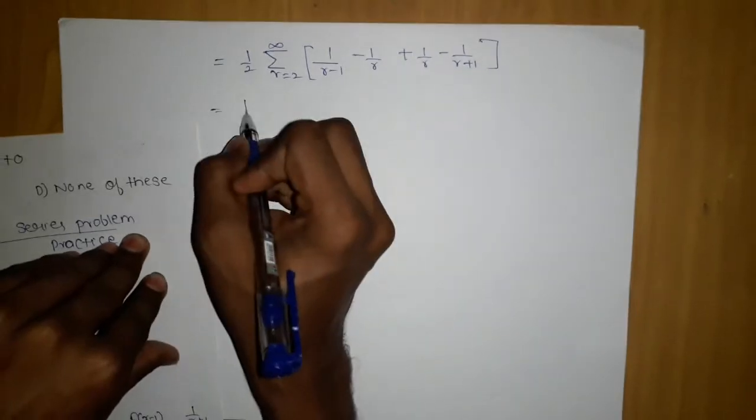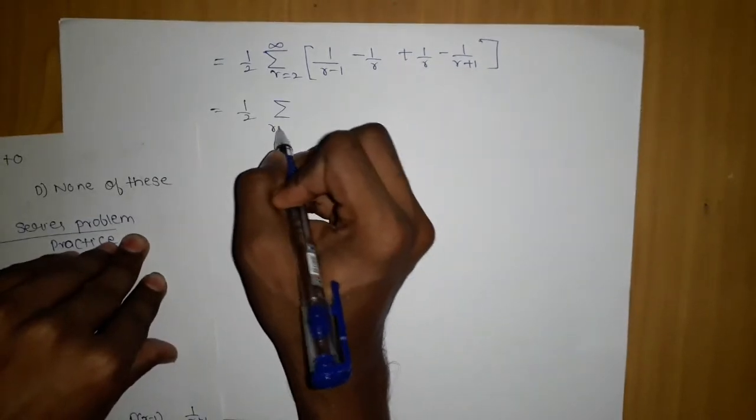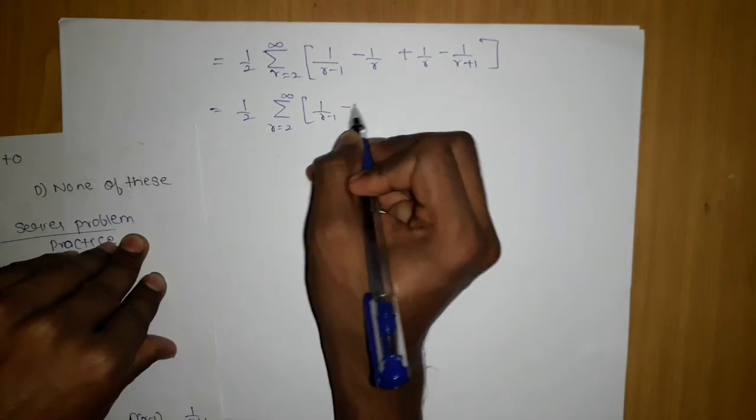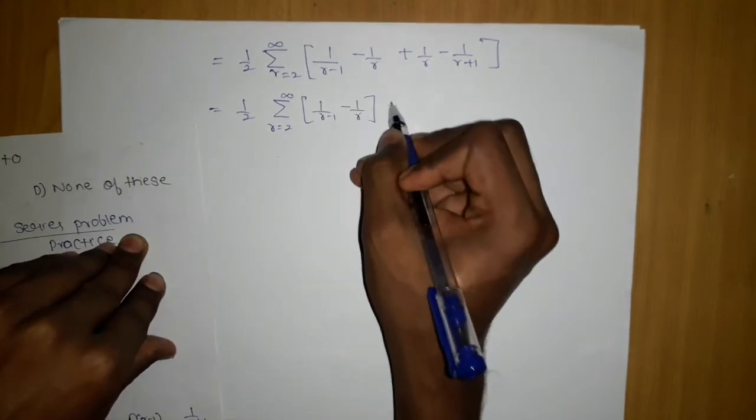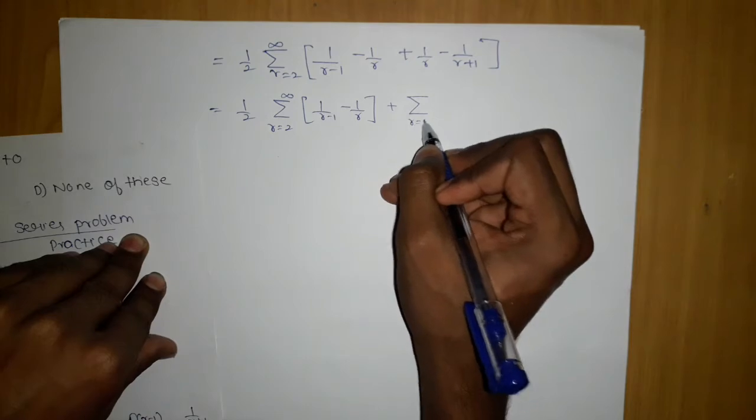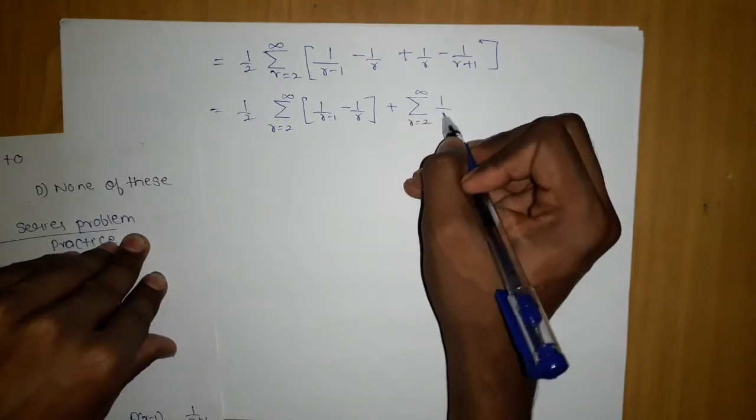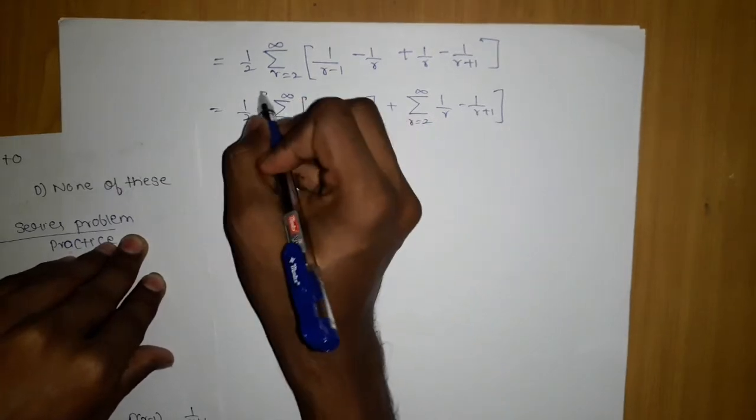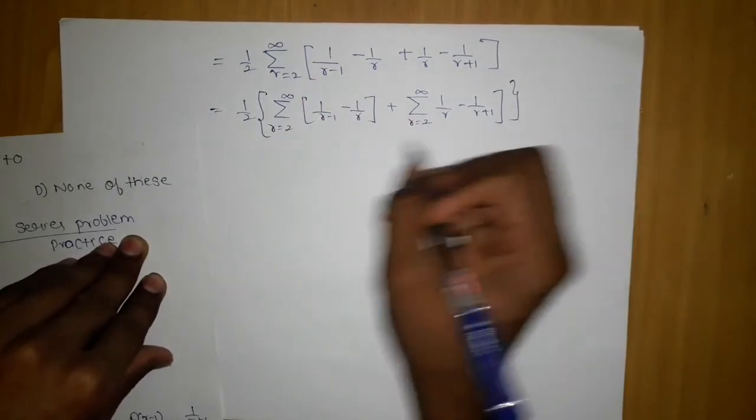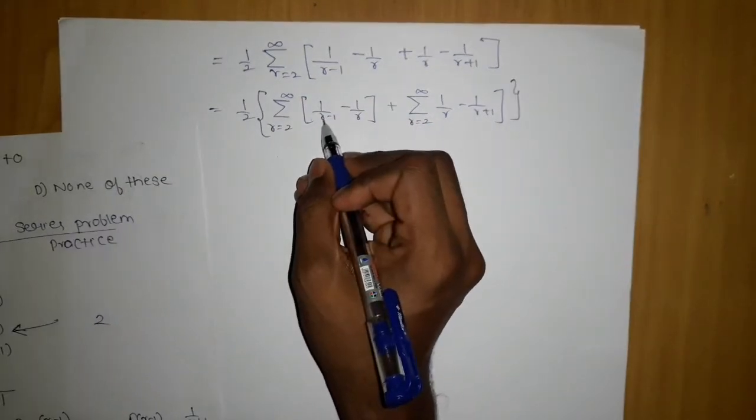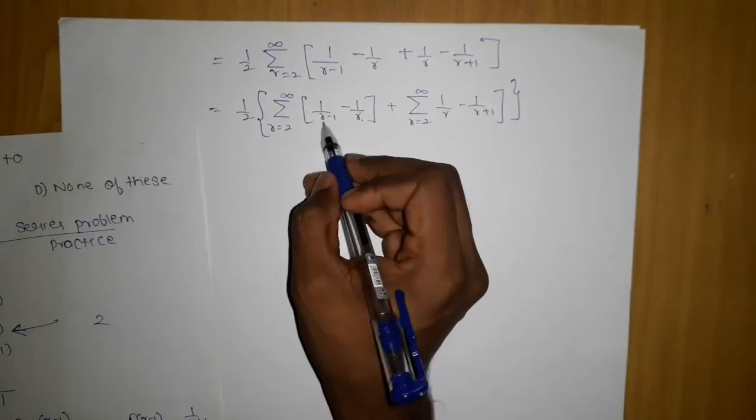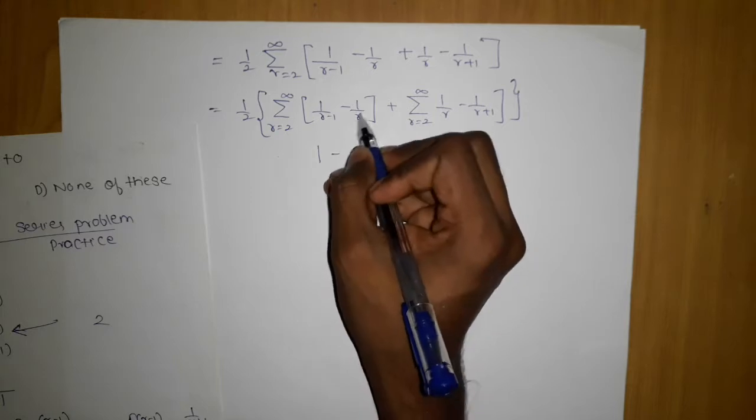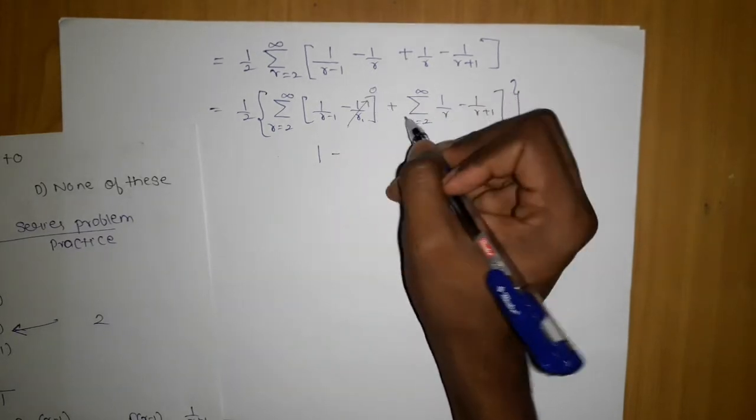Now we will apply the summation r equals 2 to infinity on these terms: summation r equals 2 to infinity 1 upon r minus 1 upon r, plus summation r equals 2 to infinity 1 upon r minus 1 upon r plus 1. The moment we apply this, we will substitute the lowest value in the lower limit and the higher value in the higher. This is the lowest, so here 2 we will substitute, it will become 1. Since infinity is substituted, this will become 0.